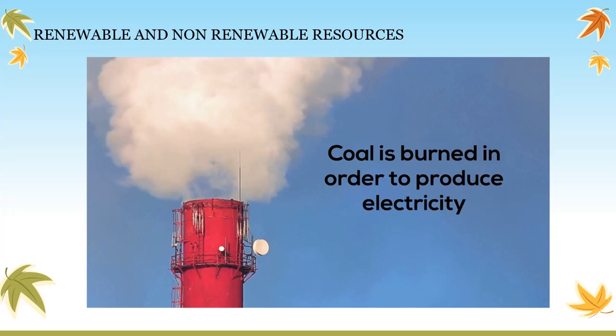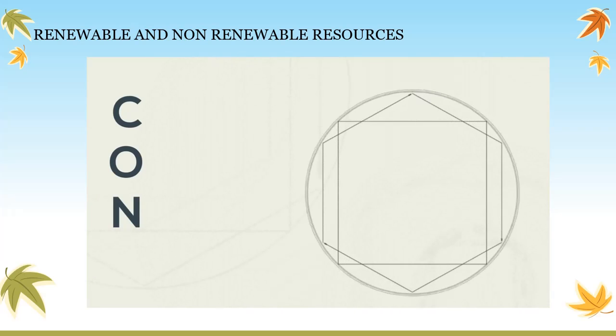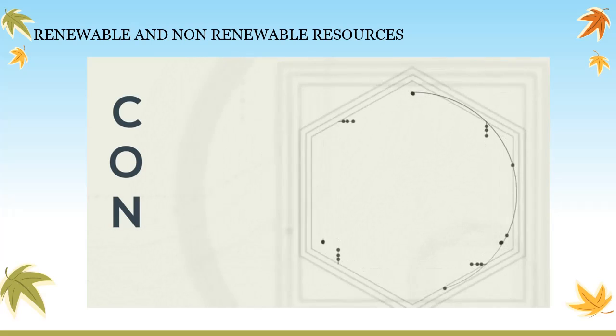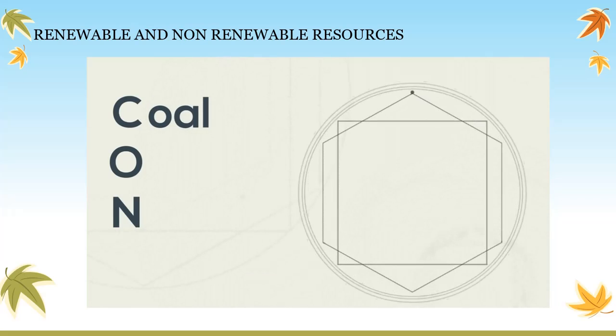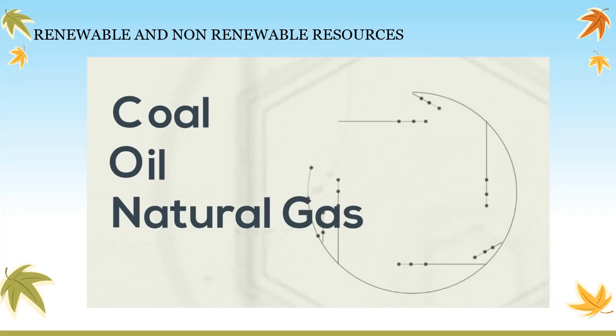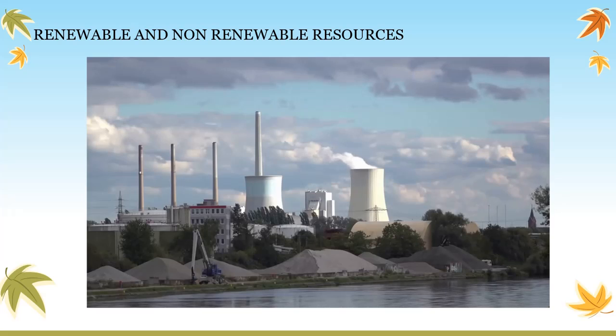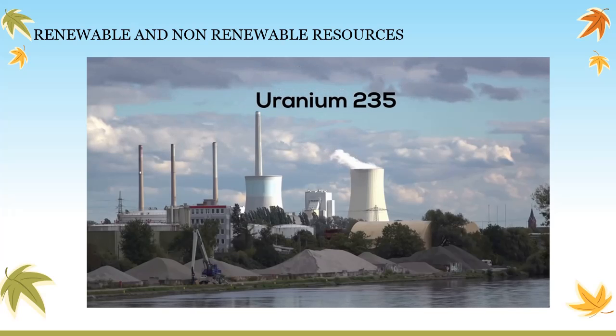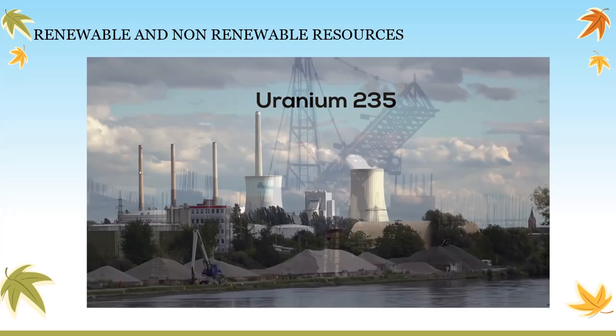You can use the phrase CON to remember three popular non-renewable resources. This stands for coal, oil, natural gas. Nuclear fuel is also a non-renewable resource. Uranium-235, which is used in nuclear power plants, is found in a finite amount.